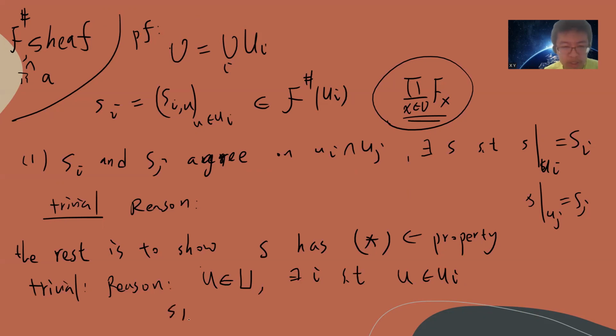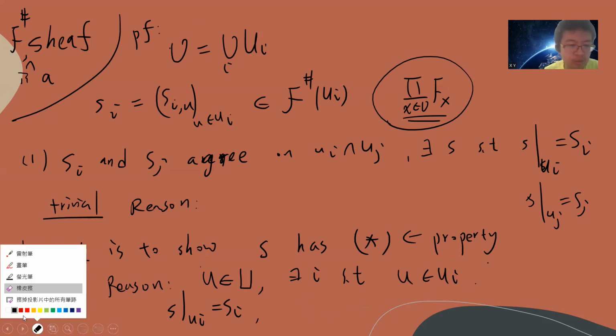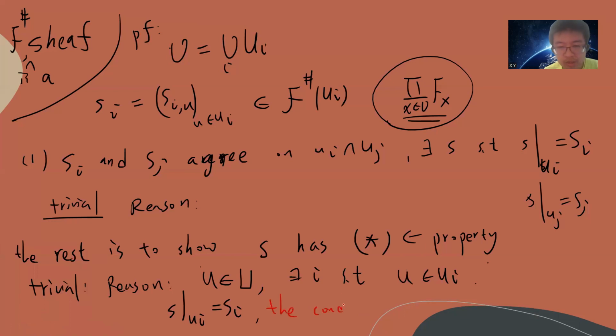But I know that s restricted to ui is si. So I can choose v belongs to ui, so that for every u belongs to ui, there's always a v, and so on. And this condition is basically already satisfied locally on ui. So the condition is already true on ui.